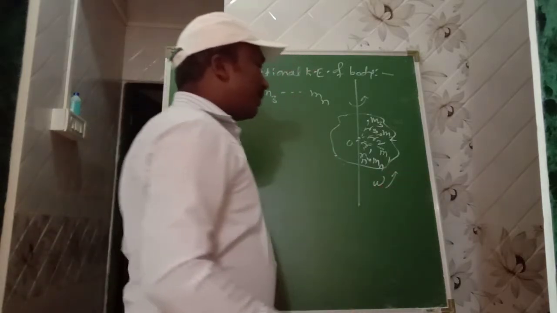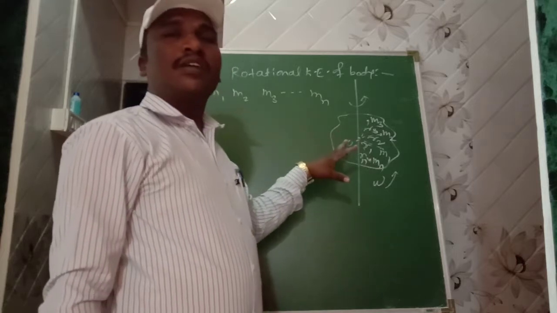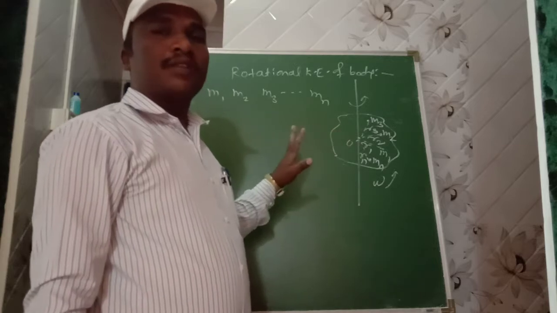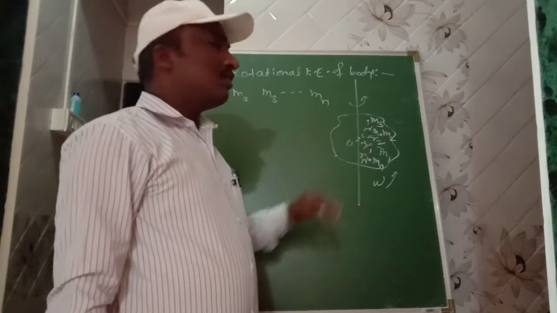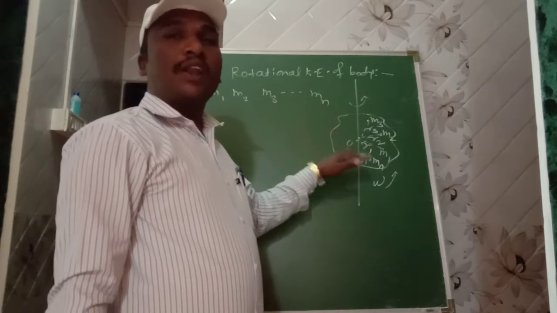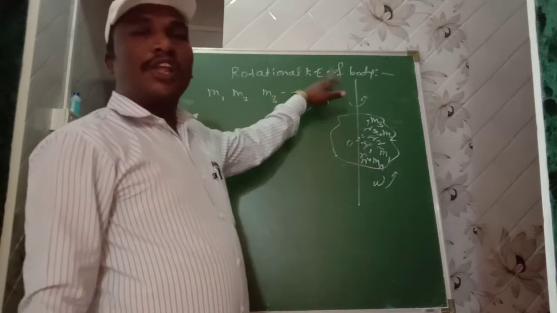Angular speed, that is omega, is the same for all particles, but linear speed is different for different particles. For the first particle it is v1, second particle v2, third particle v3, up to n number of particles vn. This is how we find the equation of rotational kinetic energy of a body.